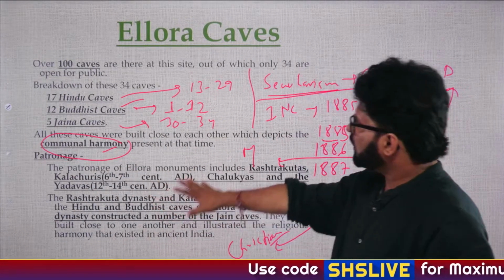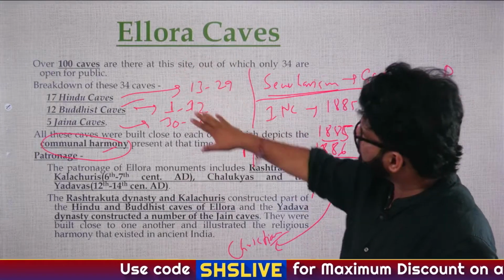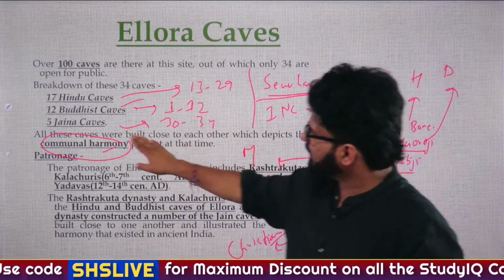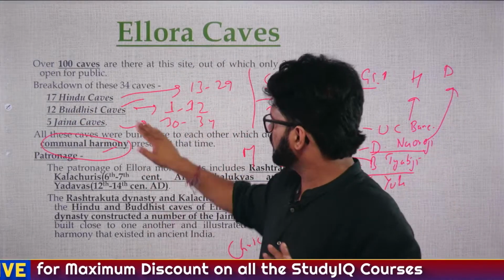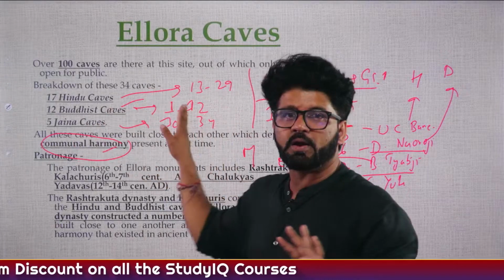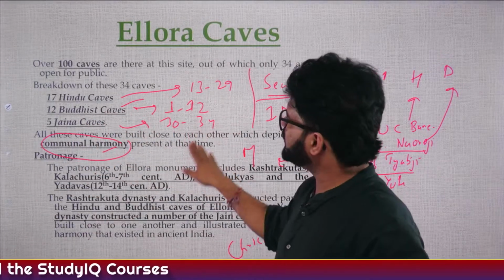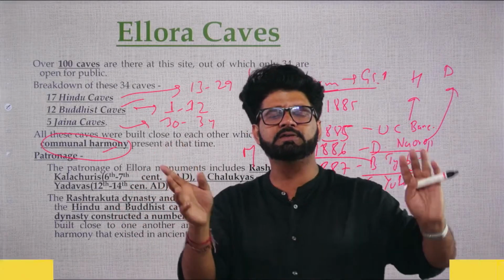Cool. So what we are seeing here, 17, 12 or 5. The better way to remember is 12, 17 and 5, because 1 to 12 are Buddhist caves, 13 to 29 Hindu, and 30 to 34 Jaina caves. And Indra Sabha is, I think, cave number 32.